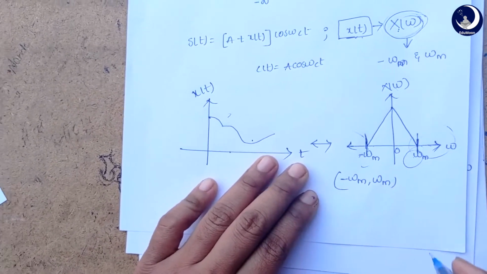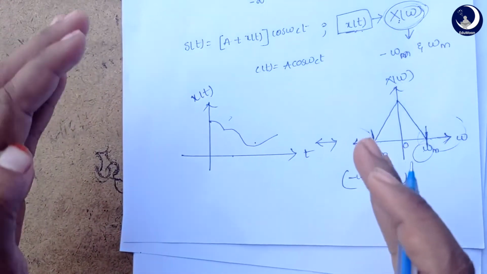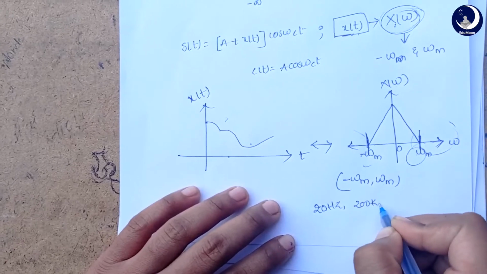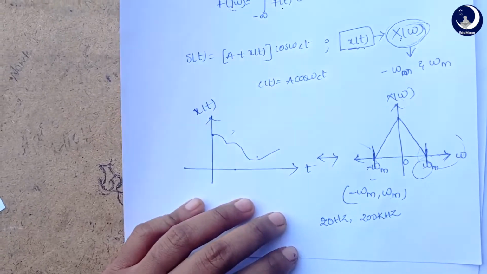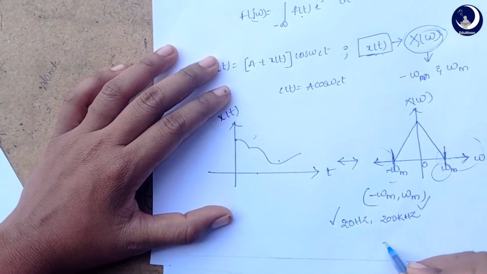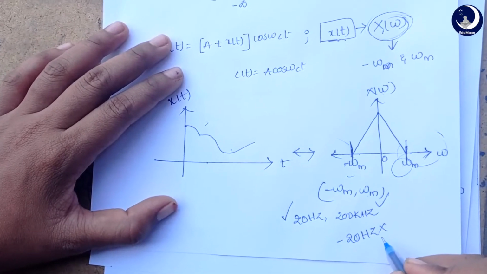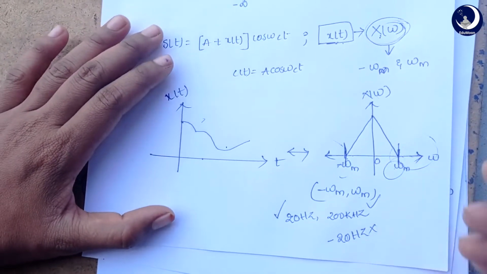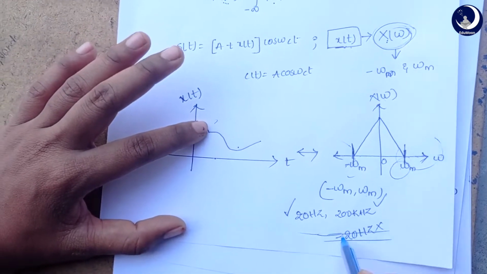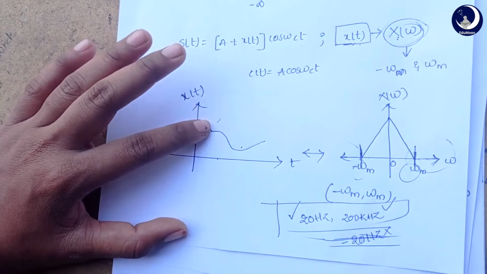But guys, have you ever heard, in our practical life, we might have 20 hertz or 200 kilohertz or 300 kilohertz, but have you ever heard minus 20 hertz? Have you ever heard negative values of frequency? No. That means in practical life we won't be using negative frequencies. We will be dealing with positive valued frequencies.